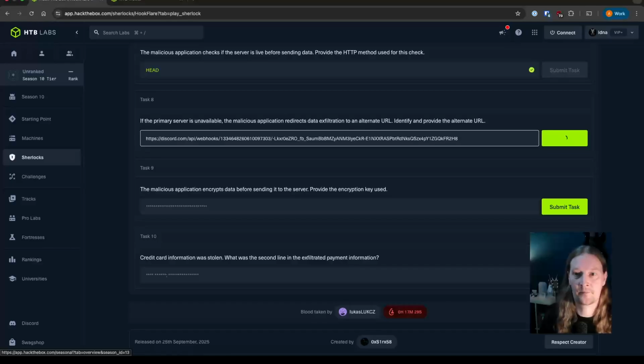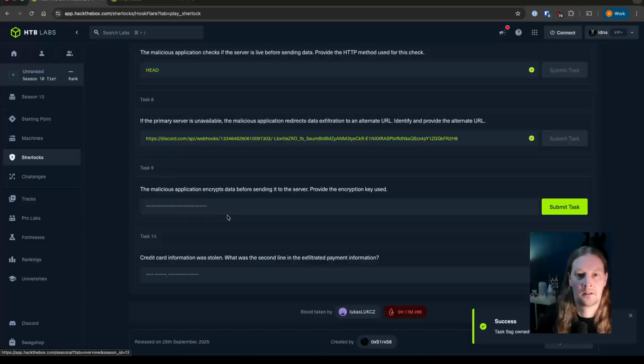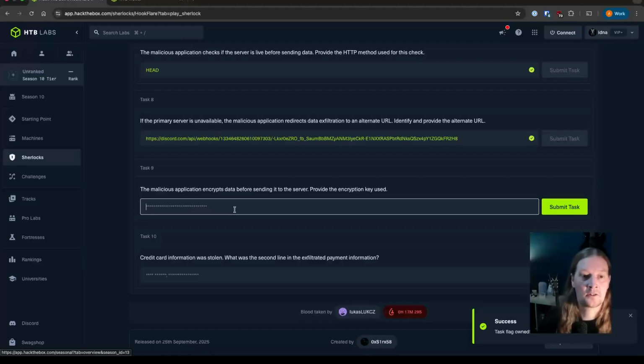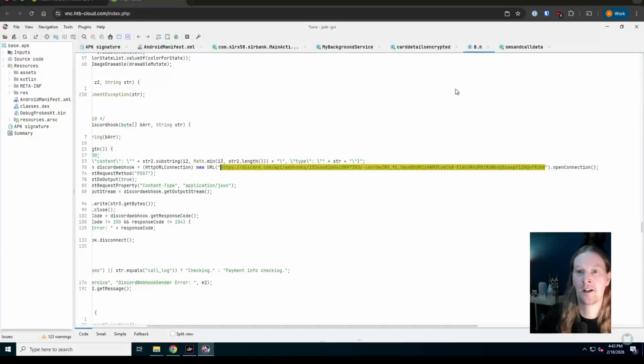Paste that in. Question 9. The malicious application encrypts data before sending it to the server. Provide the encryption key used. Now, we also saw that in our analysis.